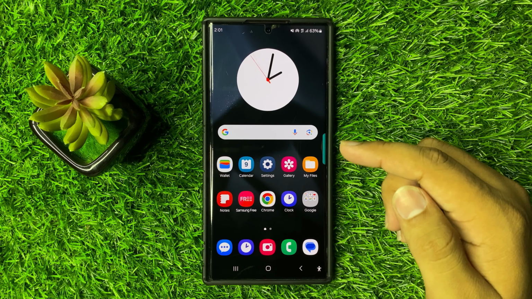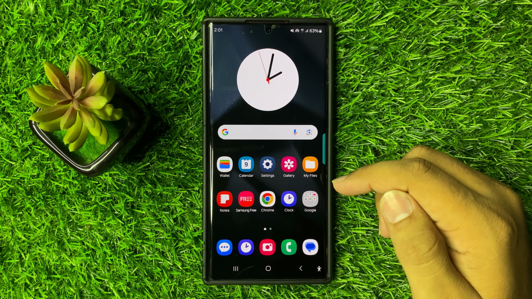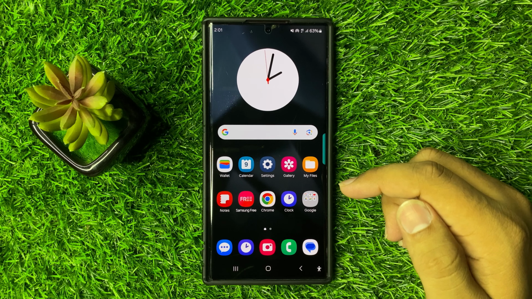So that's how you can fix the screen timeout issues in Galaxy S25 Ultra.